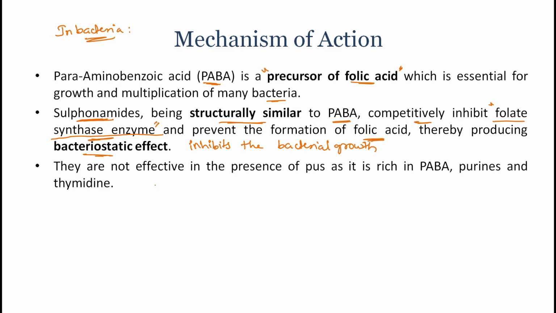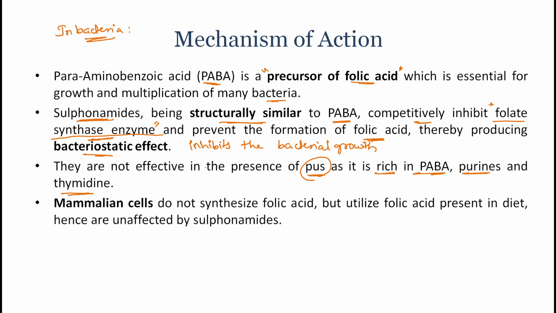It is also important to know that these sulfonamides are not effective in the presence of pus, because pus is rich in PABA, purines and thymidine. In mammalian cells, in human cells, we generally do not synthesize any folic acid, right? We take folic acid from the diet.